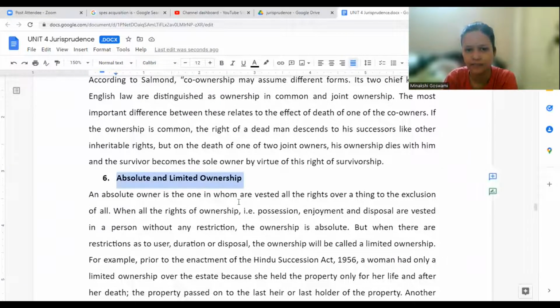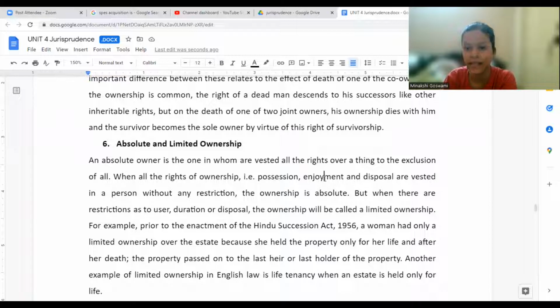In the same way, we have absolute and limited ownership. An absolute owner is one in whom are vested all the rights. Absolutely, he is owner. There is no condition, no ifs and buts. Limited ownership, as in some limits might be there. So when all the rights of ownership, that is possession, enjoyment, disposal, are vested in a person without any restriction, it is called absolute ownership. No restrictions apply. But when there are certain restrictions regarding user, duration, disposal, it is called limited ownership.